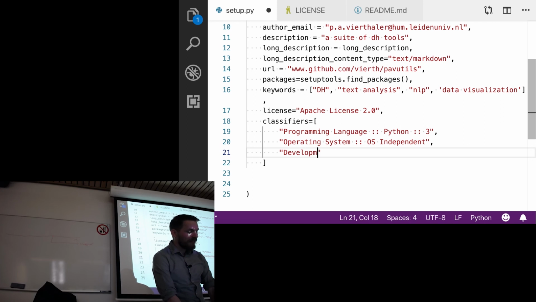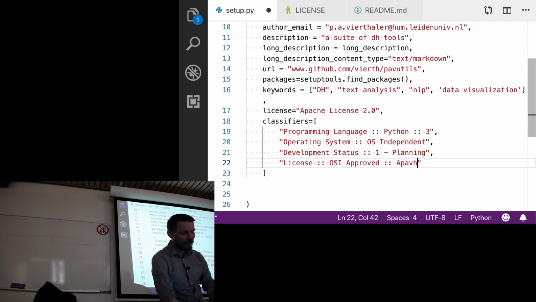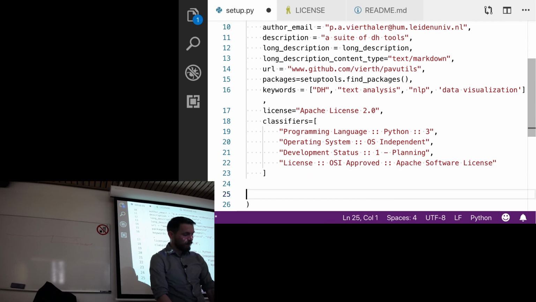I'll say development status is 1 - Planning. There is a list of these online. These are standard classifiers. Let's see, 1 - Planning. And then the last one is License :: OSI Approved :: Apache Software License. Okay?